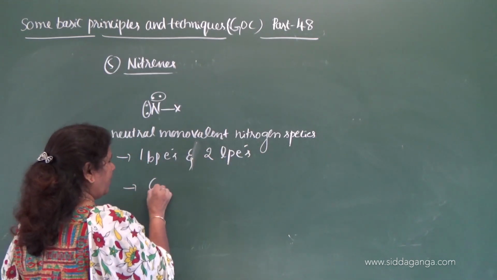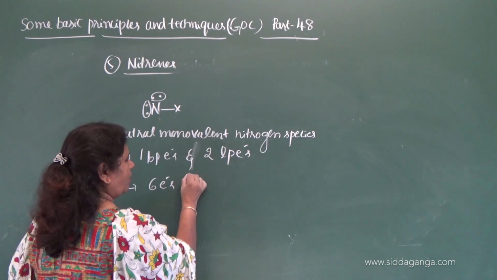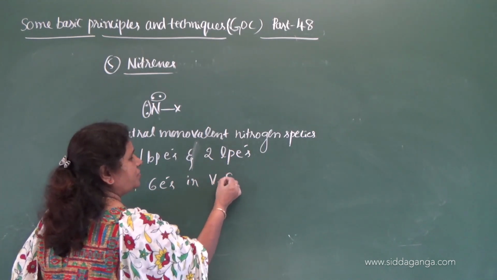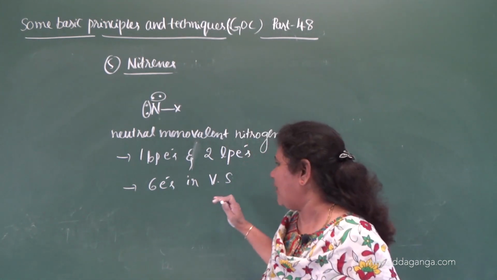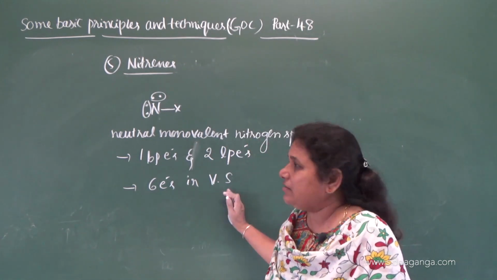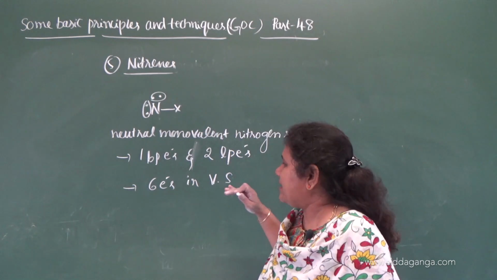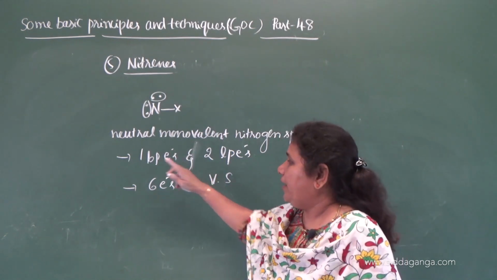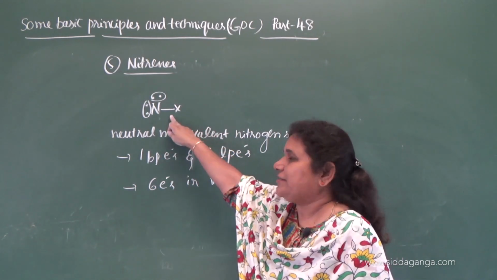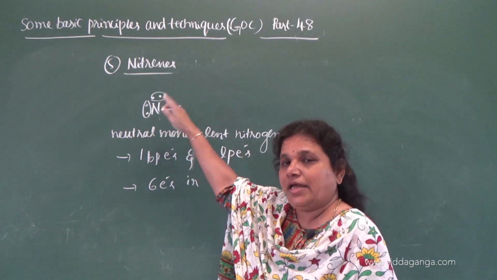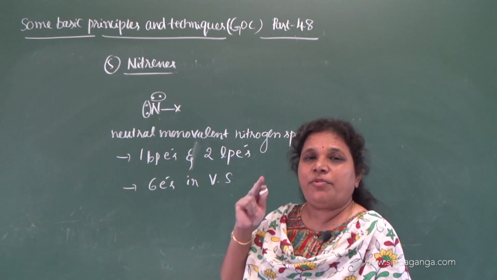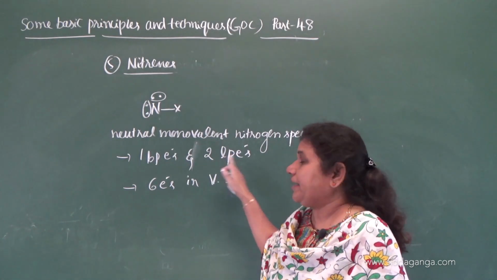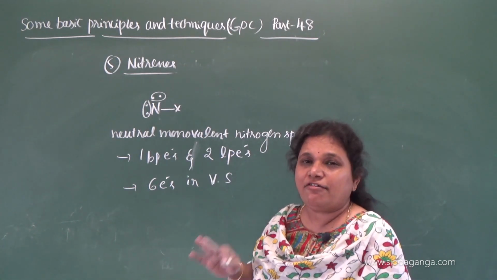So total electrons, 6 electrons in the valence shell of the nitrogen. There are 6 electrons in the valence shell as in the case of carbenes. Nitrines also contain 6 electrons, but it is monovalent because it forms only one bond with another atom or group of atoms, as it contains only one bonded pair of electrons, but it contains two lone pairs of electrons.